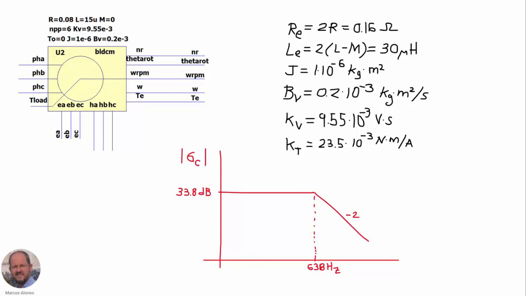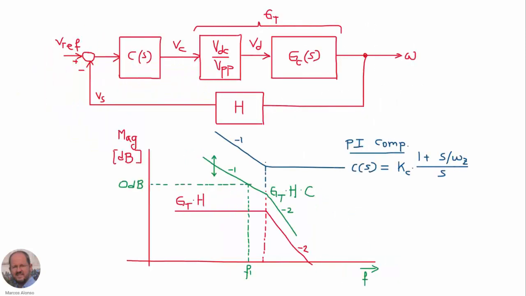In the last video, we obtained these parameters for our motor, and then the transfer function GC has a DC gain of 33.8 dBs and a cutoff frequency of 638 Hz. We are going to implement a PI compensator with this response in blue, which is very well known.